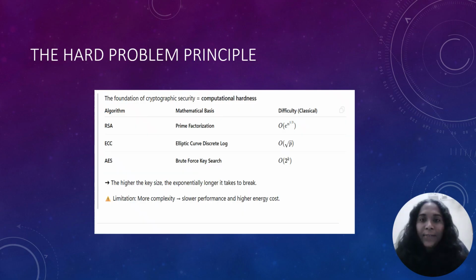So the core idea of encryption strength is the time it takes to break it. Our security basically depends upon how fast computers can calculate. In case of RSA, you already know that RSA depends upon prime numbers. In RSA, n is equal to p into q, so I'm taking two prime numbers. If I'm able to factorize it faster, that means my RSA can be broken faster, so the security is very less.